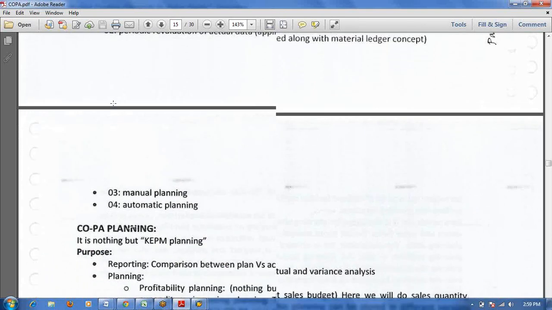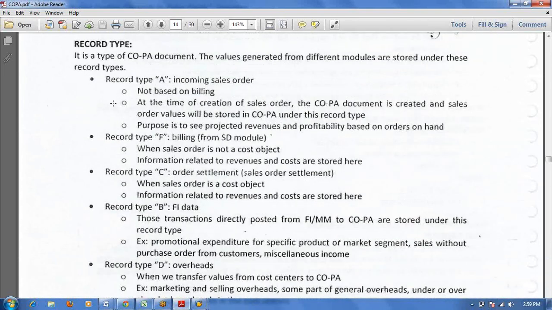Okay, this is the valuation strategy. Valuation strategy has mainly two purposes. One is to get the COGM breakup, and the second one is to post any expenditure at the time of billing. That is the main concept. How can you get the breakup? Through the VPRS condition type, through the SD module. That VPRS condition type reads from the material master, and that total value it passes to the COPA module. From SD we cannot get the breakup. If you want the breakup, we need to go to product costing.